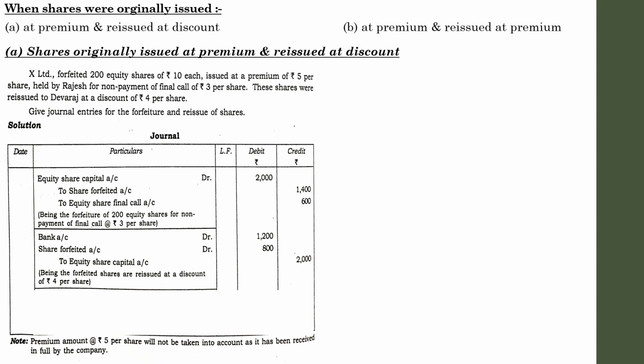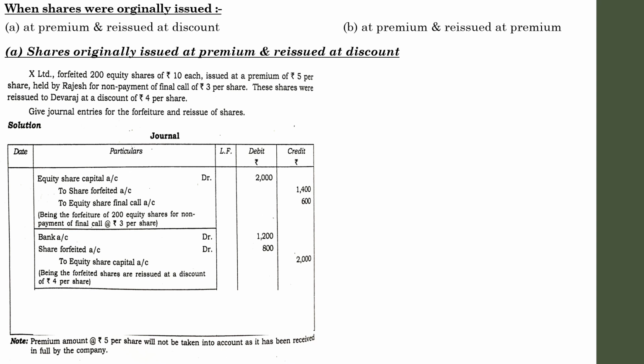shares have been reissued. So the entry will be bank account debit, share forfeiture account debit, to equity share capital. Here the bank part: 200 shares. These shares were reissued to Devaraj at a discount of 4 per share. So what was the actual price of the share? Rupees 10. In this case also you need not worry about the premium part, because it is a case of reissue at discount, not reissue at premium.